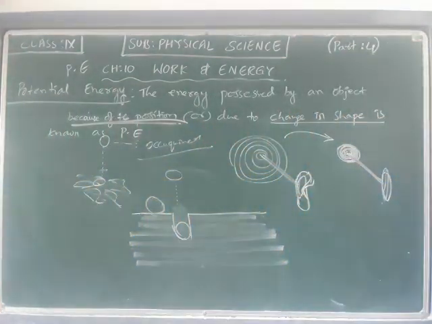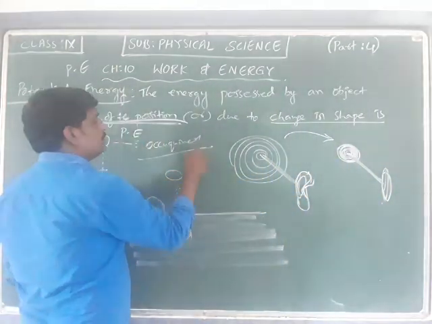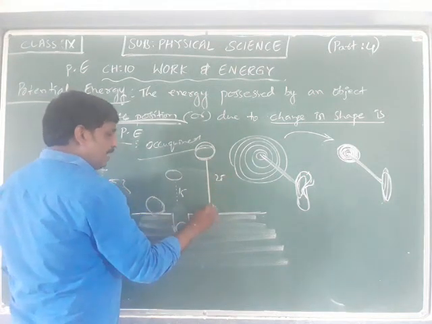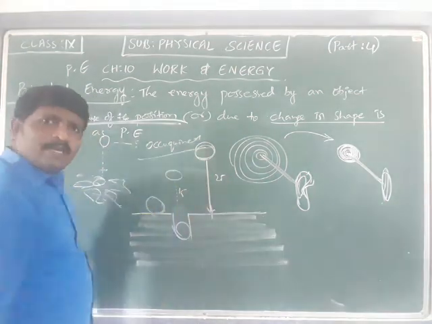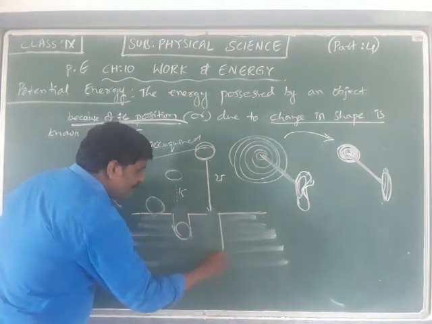The ball is depressed into a certain depth, suppose it is 15 centimeters. Now raise the height to 25 centimeters, and if you release the same metal ball from 25 centimeters, you notice that it is going to move even deeper.